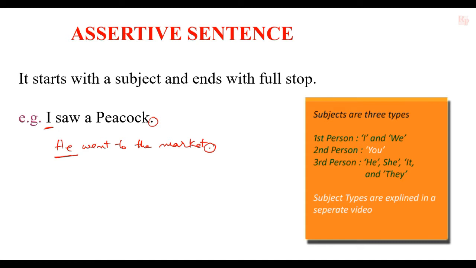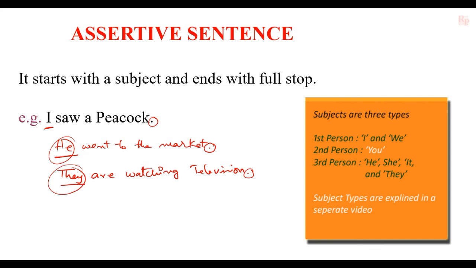And next one is they are watching television. They is the subject, and at the end of the sentence there is a full stop. Here, if we ask a question, suppose he went to the market. Who went to the market? He is the subject. And they are watching television. Who are watching television? They are watching television.